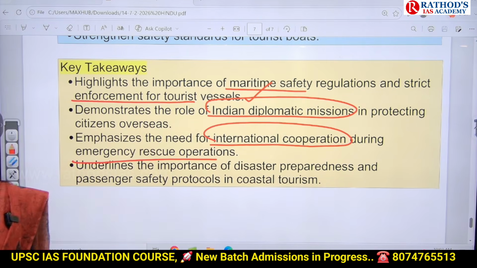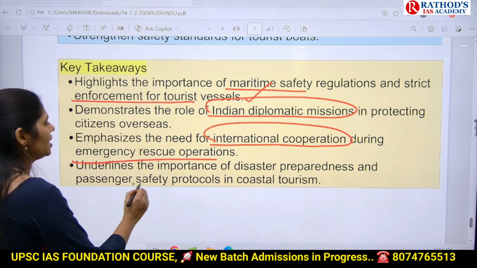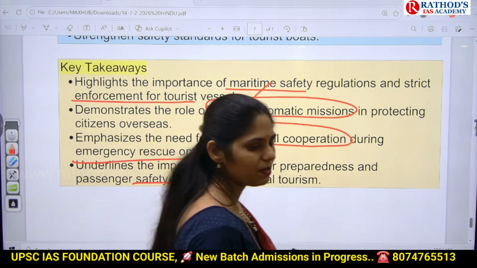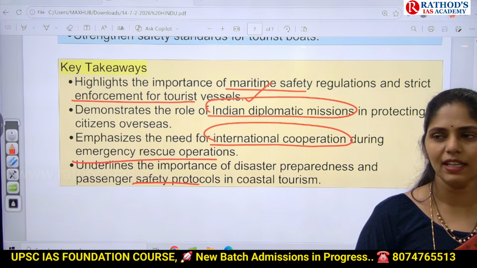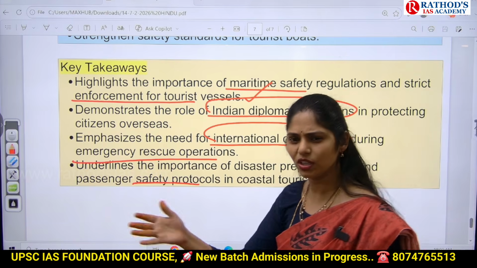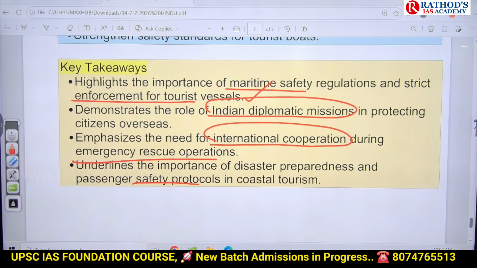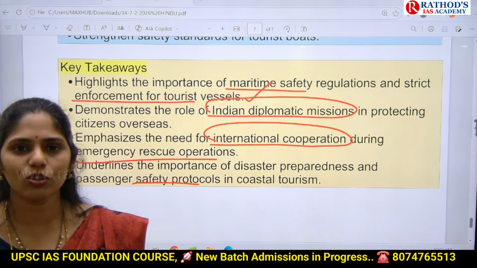And we have to give importance to disaster preparedness and passenger safety protocols in coastal tourism. Not only at the international level, but India also has a very huge coastline. Recently, I think fishermen were swept away in the water. I can't recall exactly where it happened, but this kind of disaster is quite common in coastal areas.